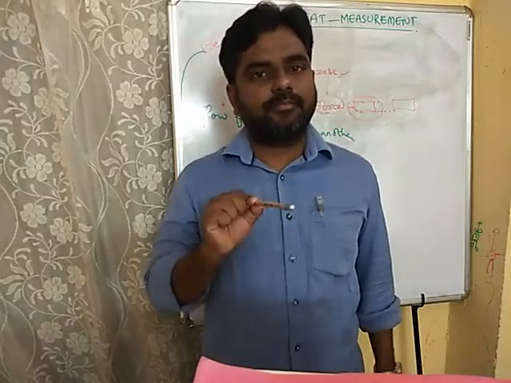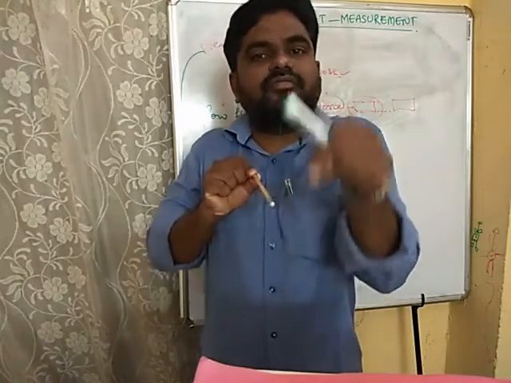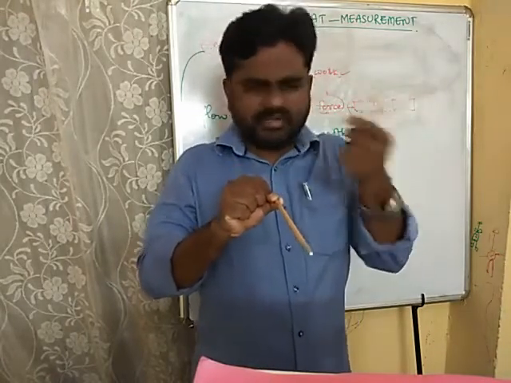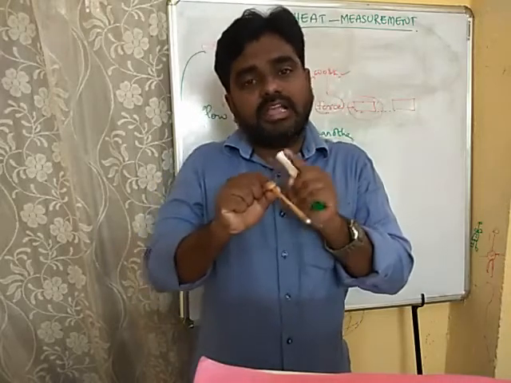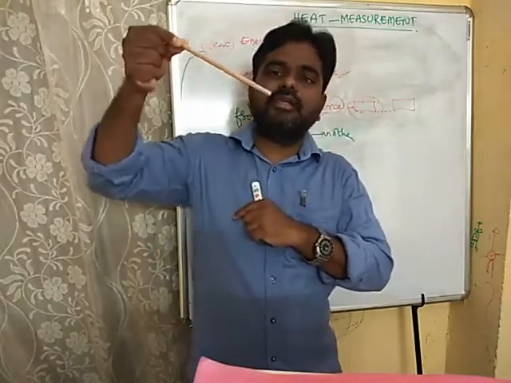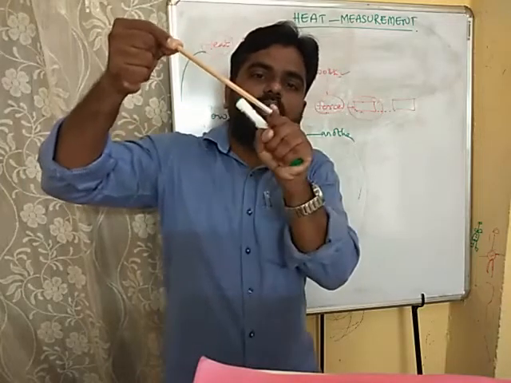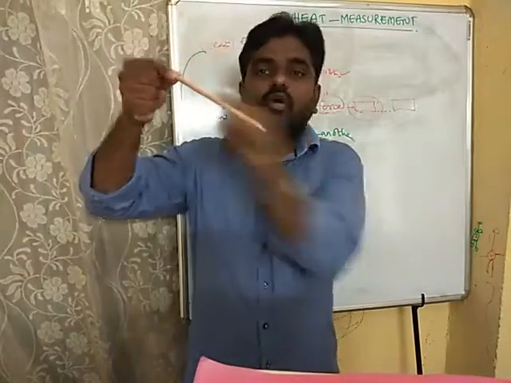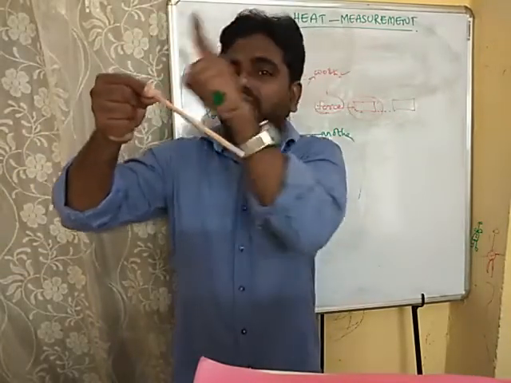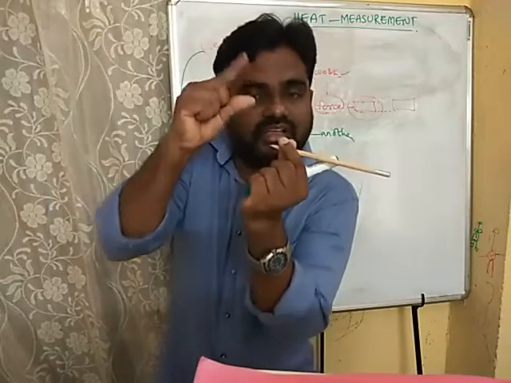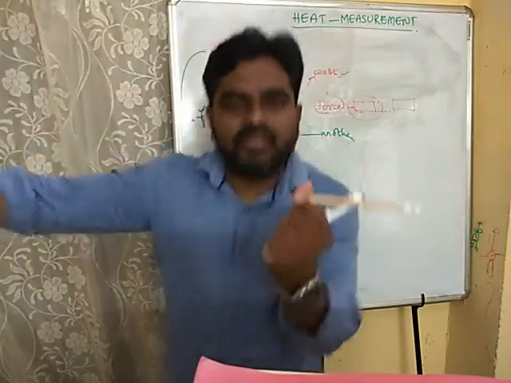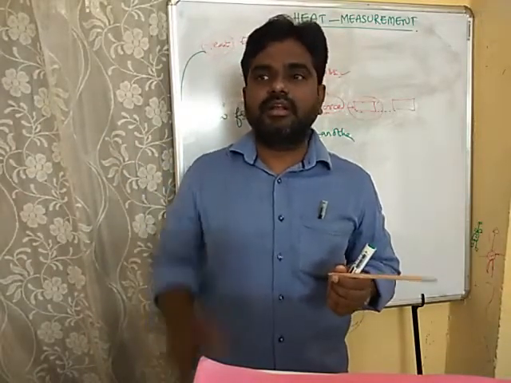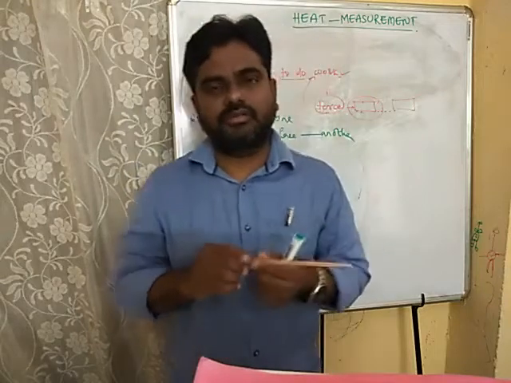Yes, where did it come from? Actually the first end is on a flame, but you are holding the iron spoke or that bar or that iron rod on the other end. So what is happening here when it is placed on a flame? Something is moving. What is it moving? The heat is flowing from one place to another place. That's why your fingers are becoming warm, and immediately you release, or you just slip that. You leave that iron rod, and immediately you will run to some other places because of hotness.